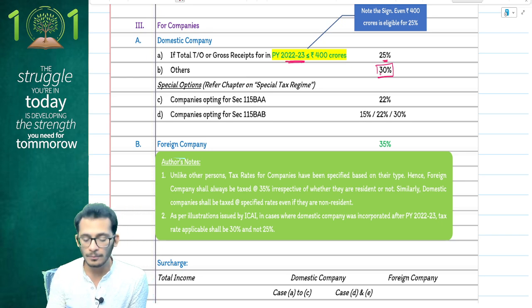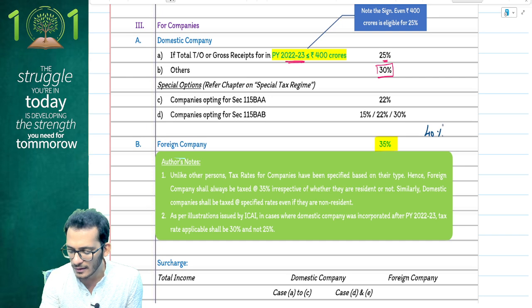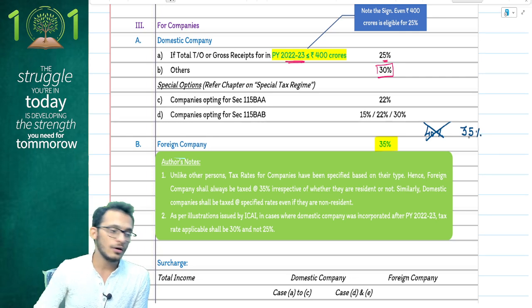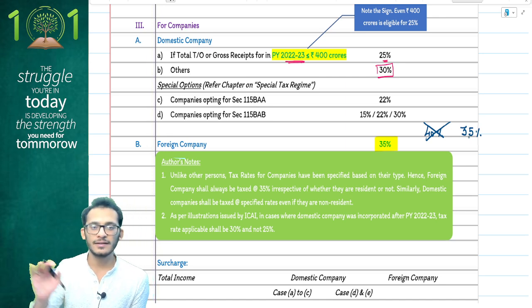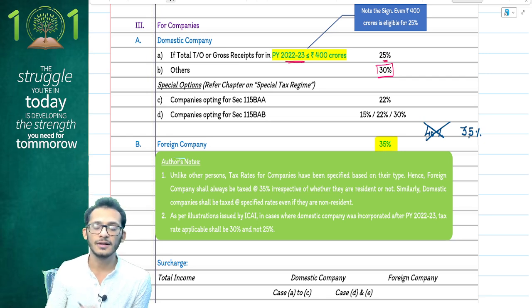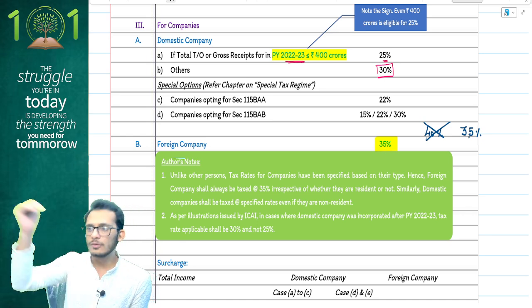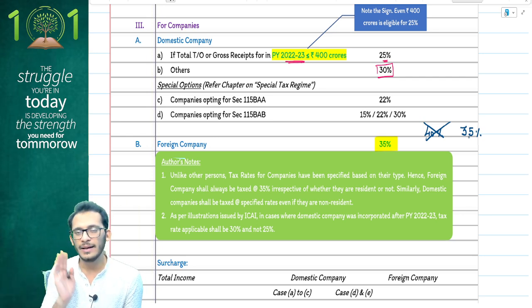The important amendment for your exams is your foreign company amendment. This year income tax has clarified that the rate of tax which you had for foreign company was 40% until last year. This has been deleted and now made 35%. So all foreign companies going forward will be paying a tax rate of 35% unless they are specifically covered under 115A. Unless they are specifically covered in 115A, the normal incomes will be taxable at 35%. So every illustration which you had right now, people, in all those cases, your tax rate will shift from 40% to 35%. One amendment for the current year.